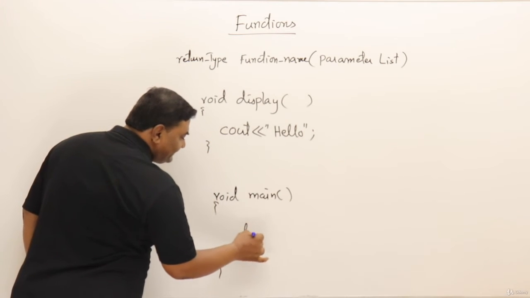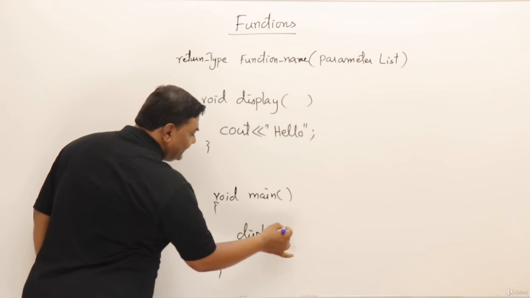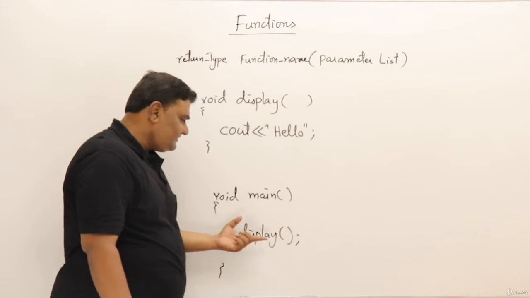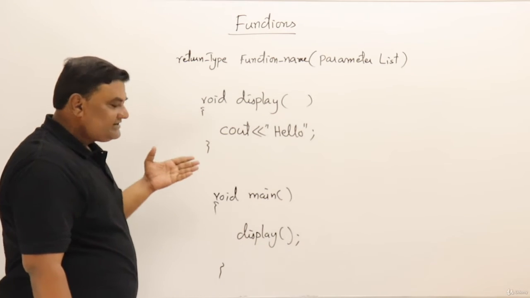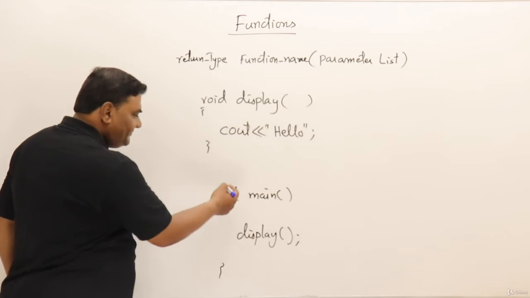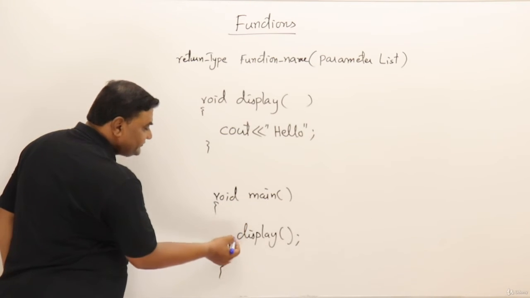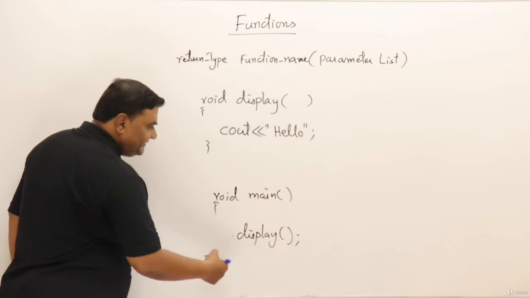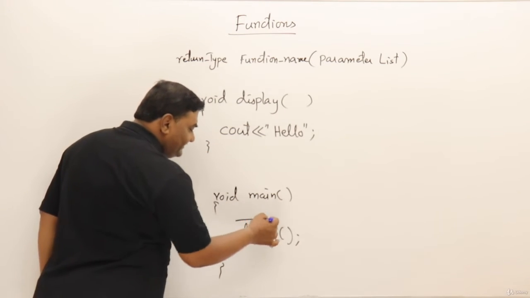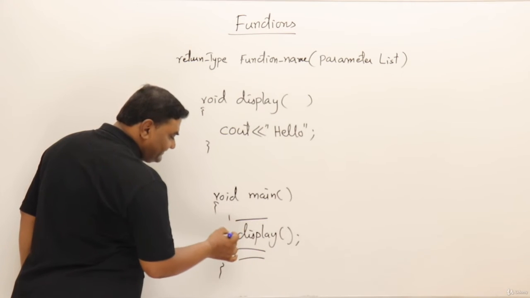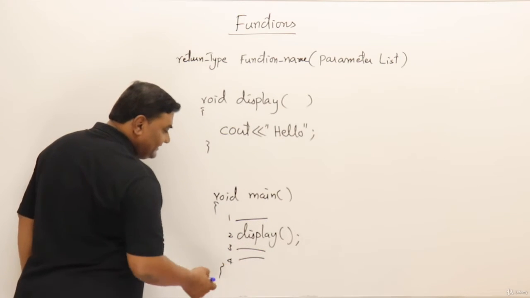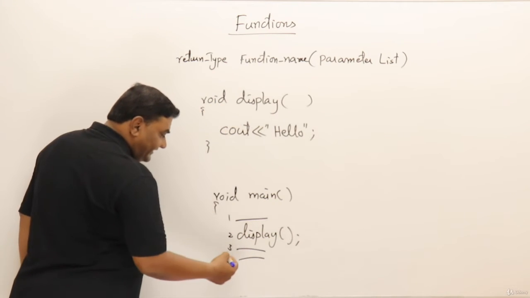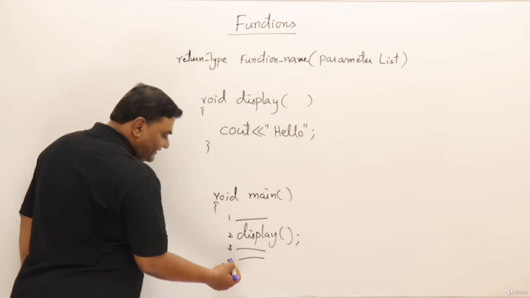Now from here, this is the way we call a function, display. So the function will be called. Inside the main function, I am not doing anything else, just calling the display function. So let us see how it runs. When the main function starts, it will come to this line, so it will go here and execute this and return back and continue the main function. If I have a few lines here and after this also, the first line, second line, third line and fourth line, after the first line it will go to the second. At the second line, it will execute this, return back, and continue with the third and fourth line.